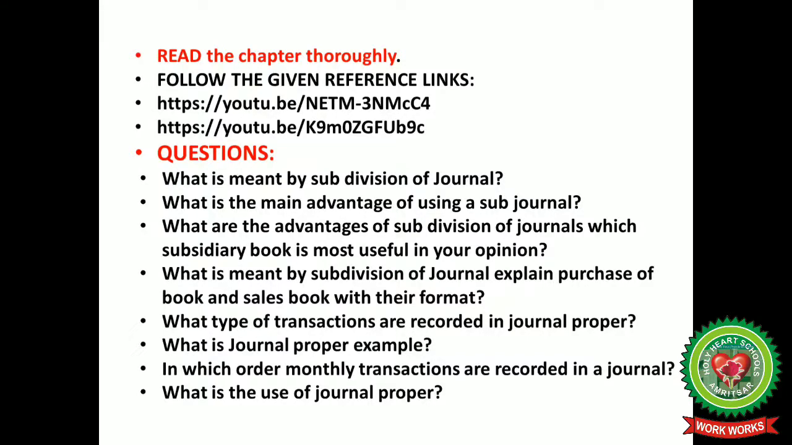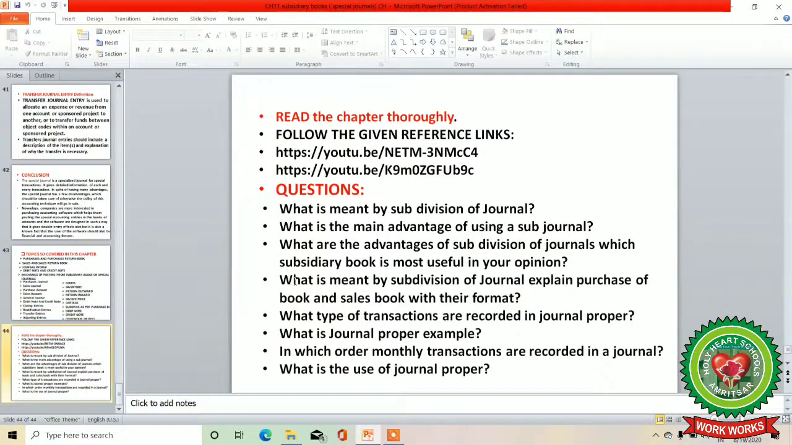So this was all about your chapter number 11, that is special journals. In this we have discussed the different types of books which are commonly prepared to record the credit transactions and those transactions which cannot be recorded in any other subsidiary book.